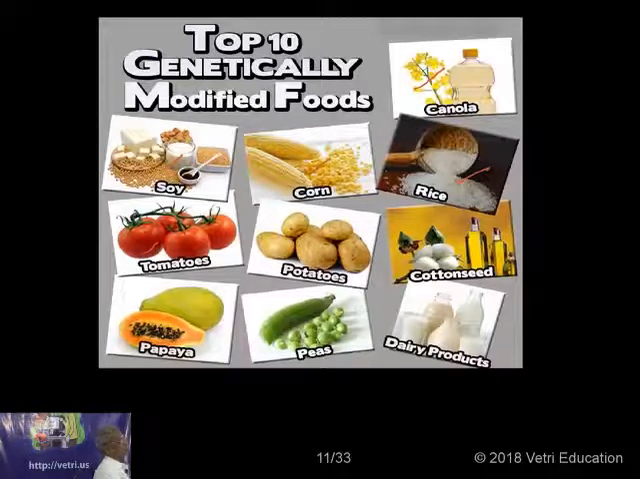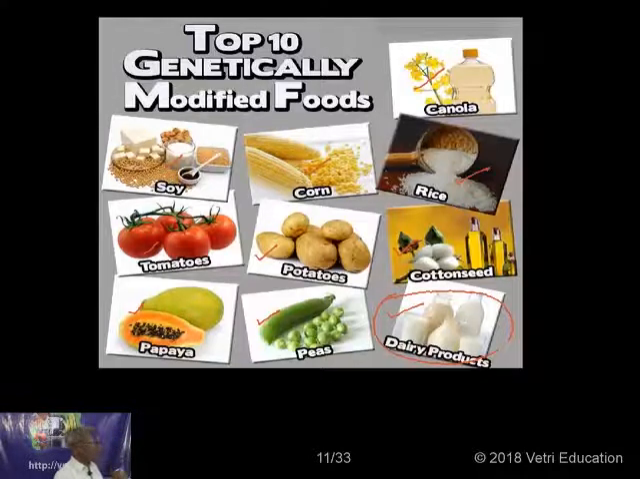Tomatoes, potatoes, cotton seed, then papaya, then peas, and then dairy products that we are using today. Of course, these dairy products are an animal example, but all the others are plant examples. So these are all some of the engineered, genetically modified plants, with better vigor, and the production will be better and the yield will be more.